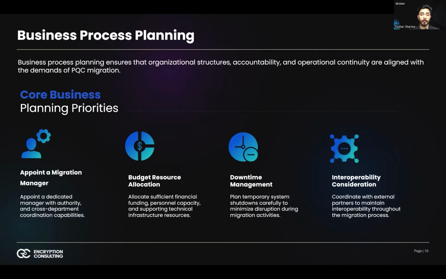Third, downtime and operational continuity planning must be carefully structured. Some systems, particularly those deeply embedded in authentication or secure communication workflows, may require temporary shutdowns, reconfiguration windows, or staged isolation during the transition. These windows must be scheduled strategically, often during low usage periods, and coordinated with business stakeholders to minimize disruption. Risk assessment should determine acceptable downtime thresholds and define fallback mechanisms in case of unforeseen issues. Controlled migration windows are preferable to emergency outages caused by unplanned incompatibilities.